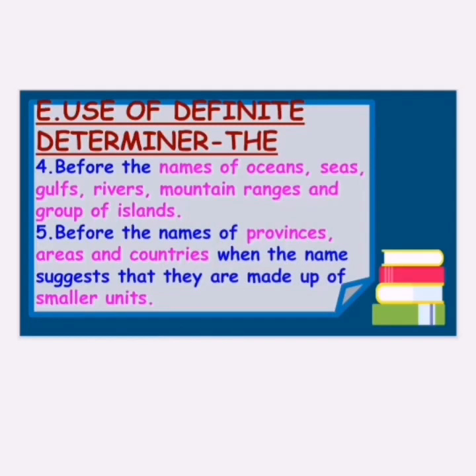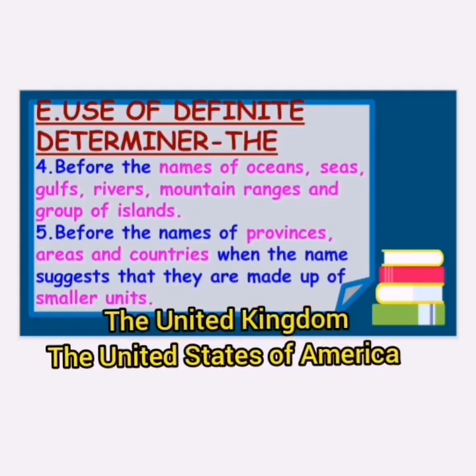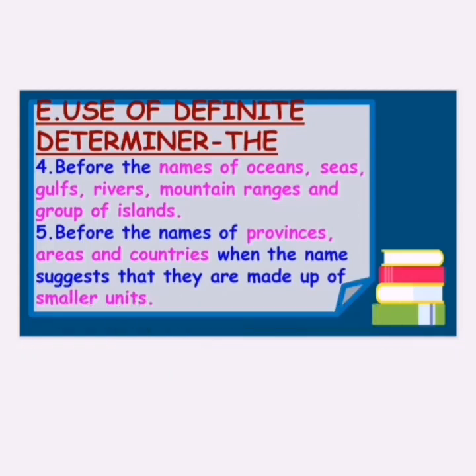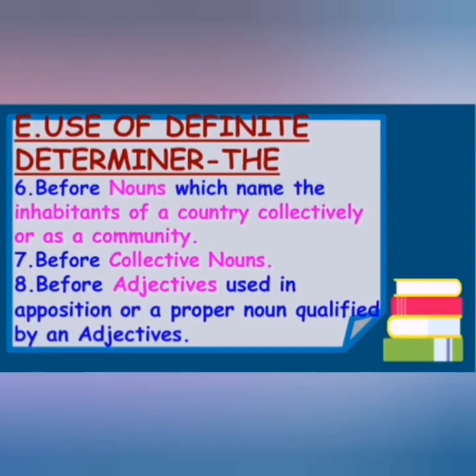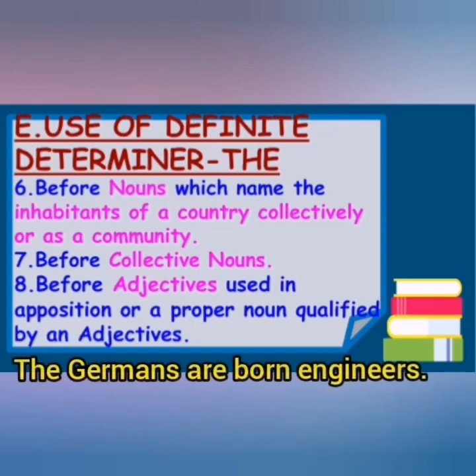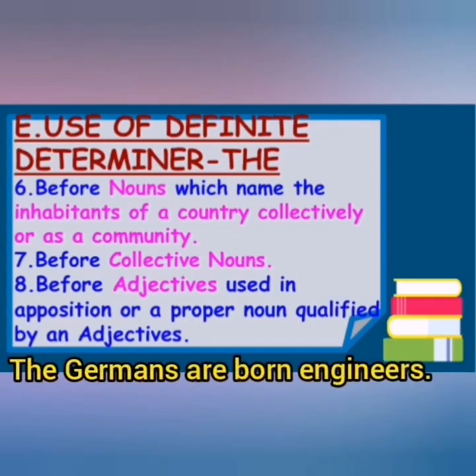Now coming to the next point, before the names of provinces, areas and countries, when the name suggests that they are made up of smaller units. Like we say the United Kingdom, the United States of America, because these are all made of smaller units. Before the next point comes the name of inhabitants of a country collectively or as a community. For example, "The Germans are born ingenious." Here the Germans means the people who live in Germany.